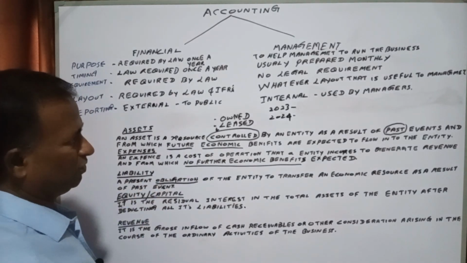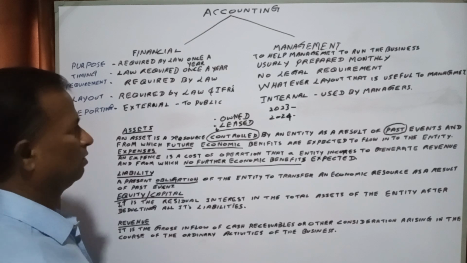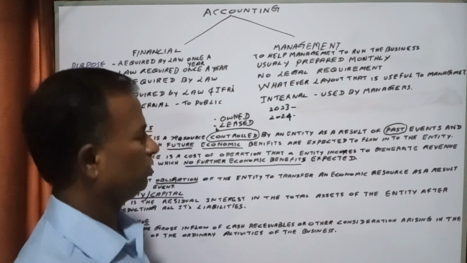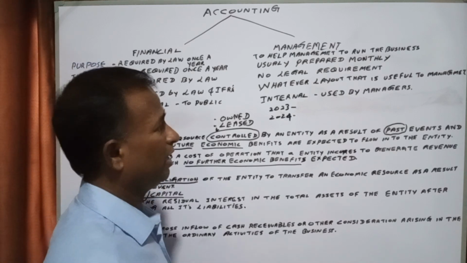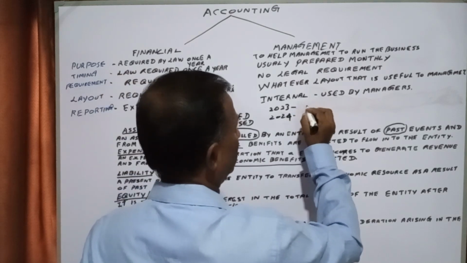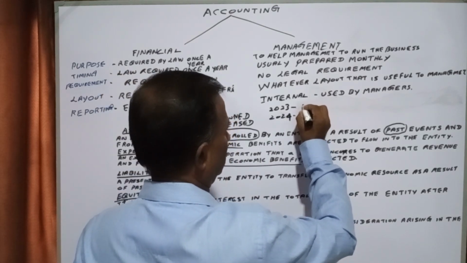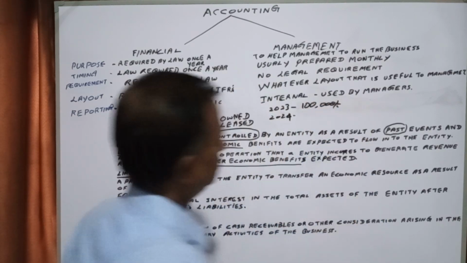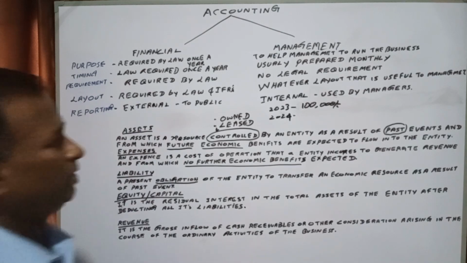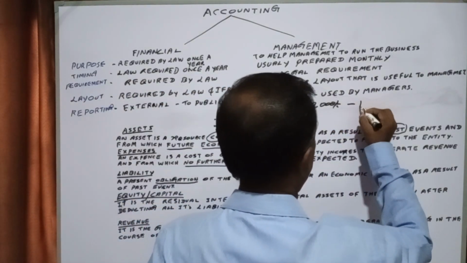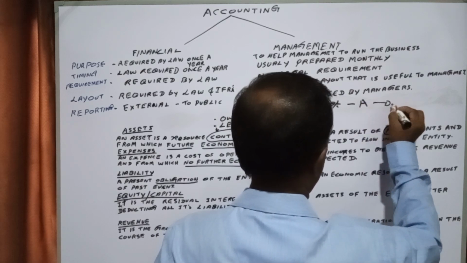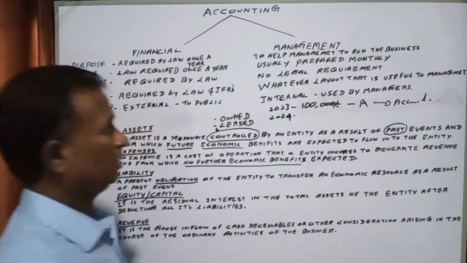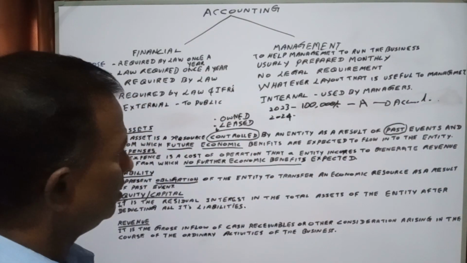In the year 2023, we have assumed that we received a loan worth 100,000 from A. We received it and accounted for that in 2023, right?